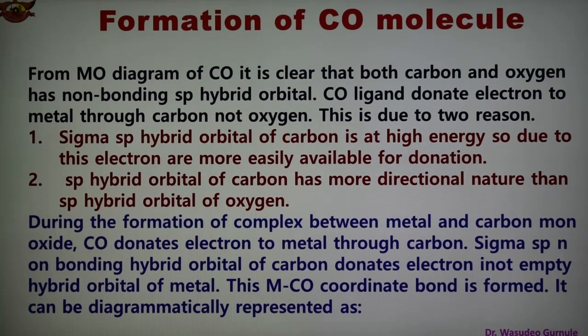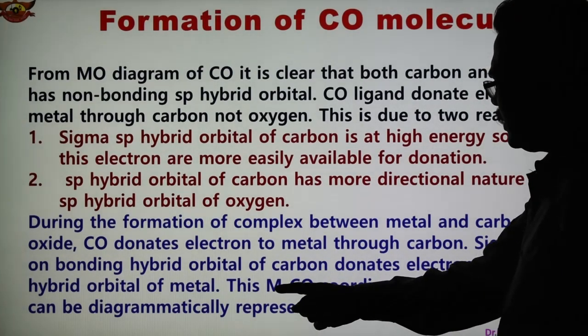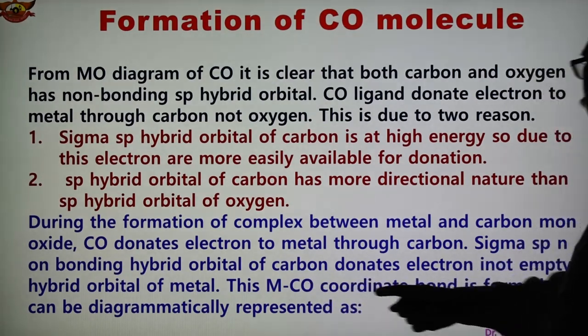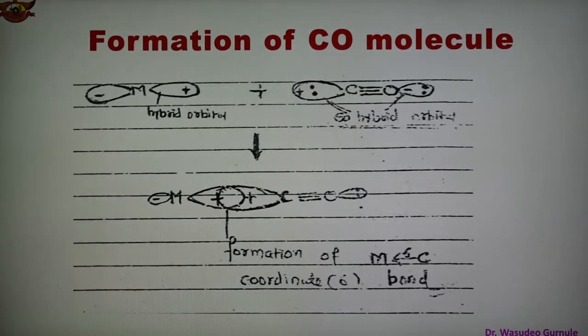During the formation of a complex between metal and carbon monoxide, CO donates electrons to the metal through the carbon. The sigma sp non-bonding hybrid orbital of carbon donates electrons into an empty hybrid orbital of the metal. This metal carbonyl coordinate bond is formed. So CO donates an electron pair to the metal, forming this type of metal carbonyl coordinate bond. And it is also shown diagrammatically. It is shown here diagrammatically.